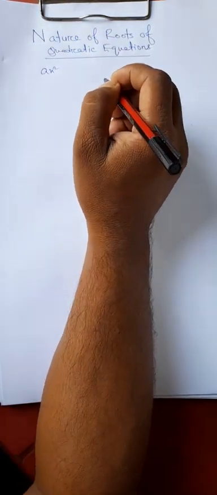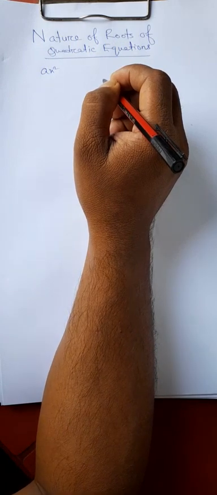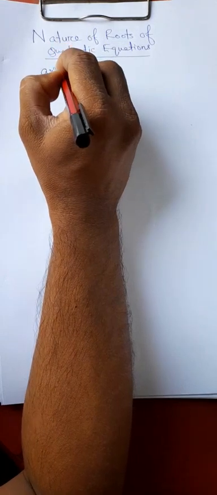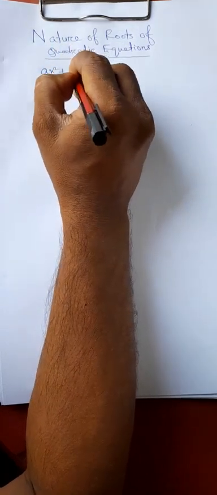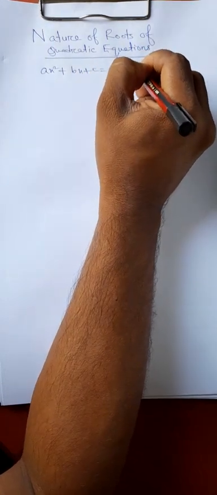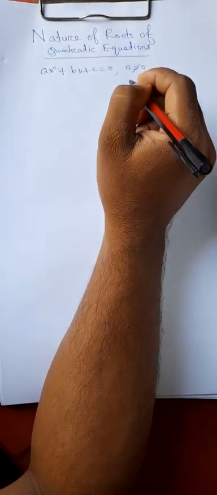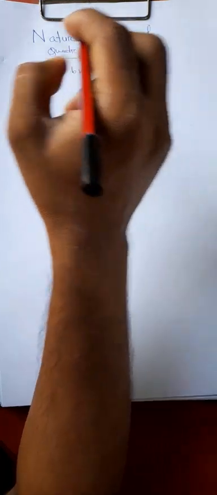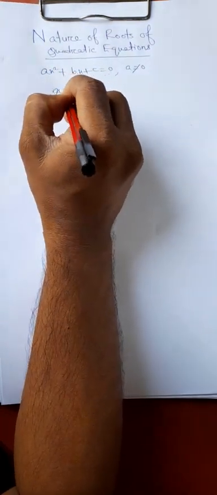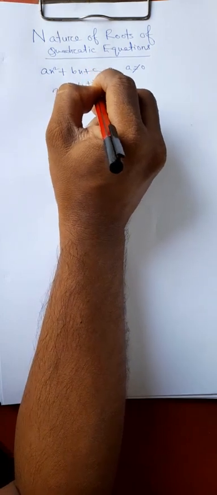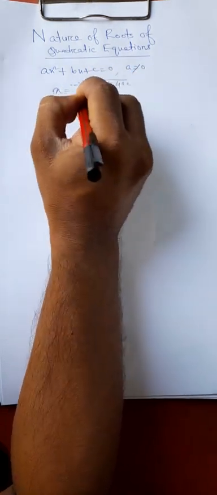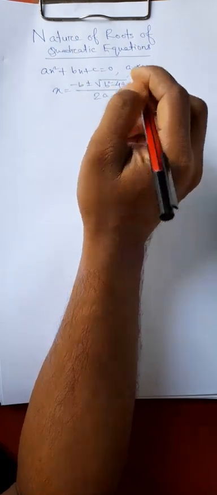Today we will discuss the nature of the roots of quadratic equations. A quadratic equation in x is written as ax² + bx + c = 0, a not equal to 0, where a, b, c are real numbers. Now, we already discussed how to find the solution of this equation. x equals minus b plus minus root over b² minus 4ac divided by twice a, right?